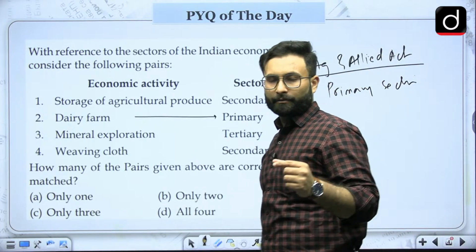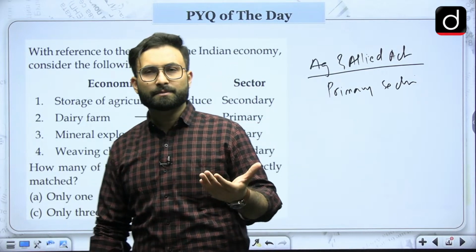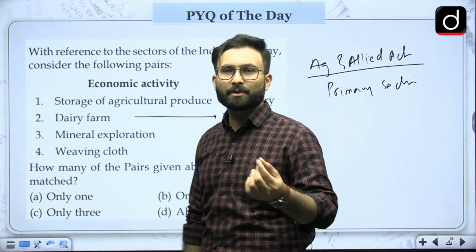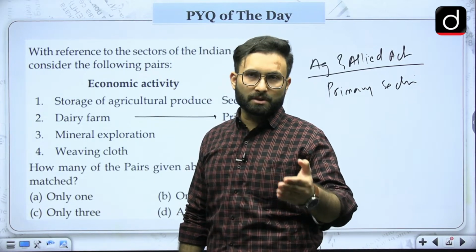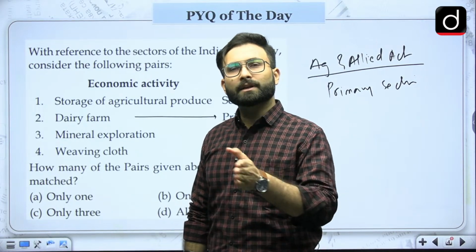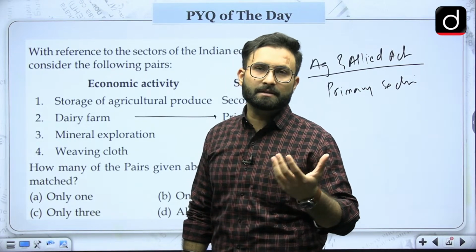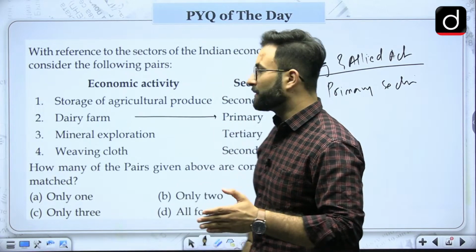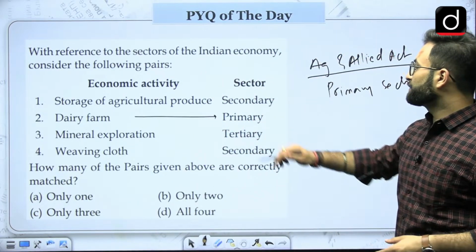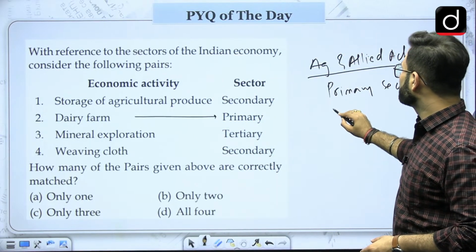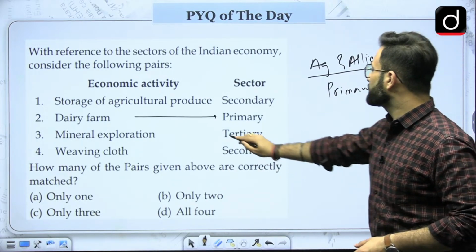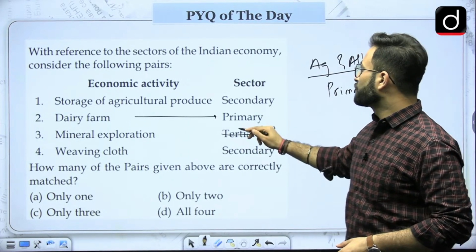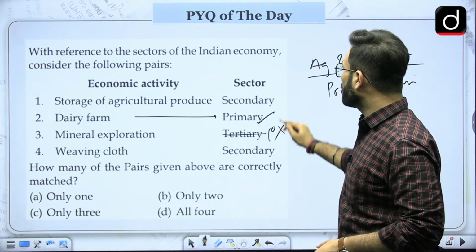Along with that, one more thing is mineral exploration. Why? Because you are going for exploration of the raw material. Whatever is considered a raw material for the secondary sector comes under the primary sector. So mineral exploration is also a primary sector. So second is correct, third is wrong, first is wrong.